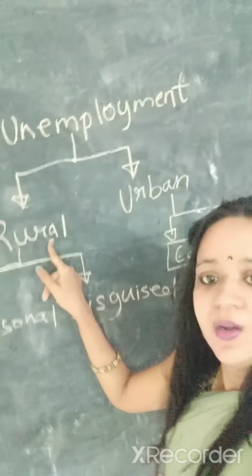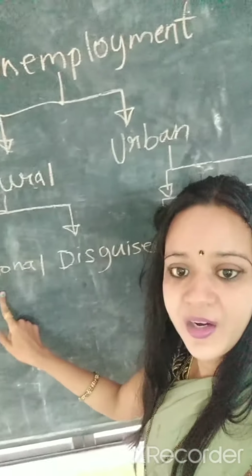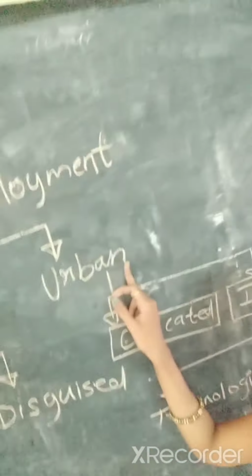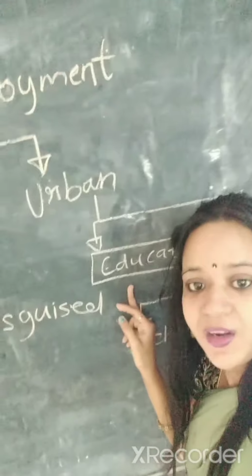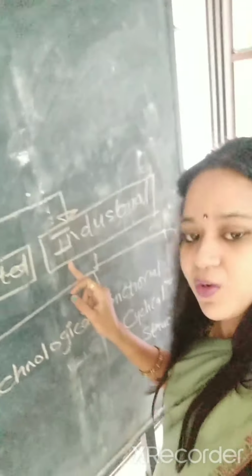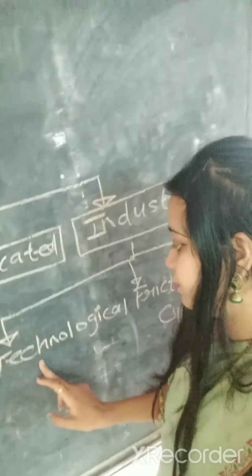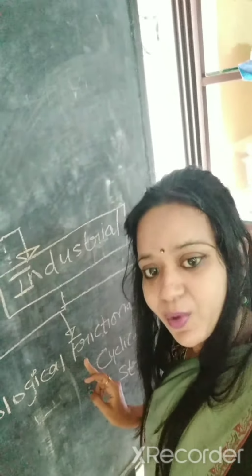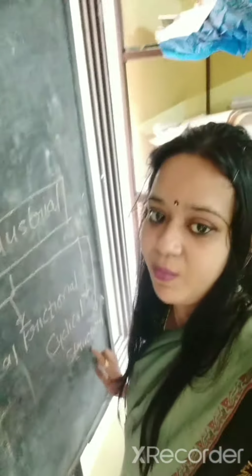We'll do a quick recap of that. Rural unemployment is divided into two categories, seasonal and disguised unemployment. Then urban unemployment is again divided into two categories, educated unemployment and industrial unemployment. In industrial unemployment we have four categories: first is technological unemployment, second is frictional unemployment, third is cyclical unemployment, and fourth is structural unemployment. I hope this video is clear.